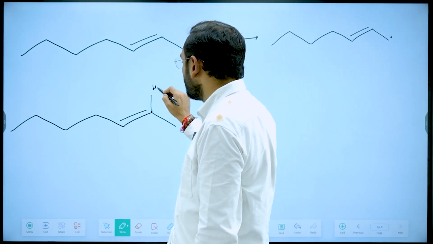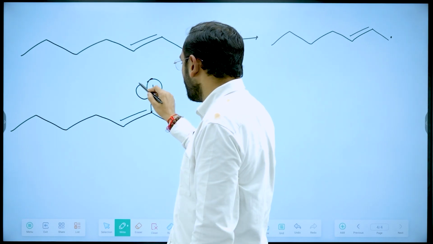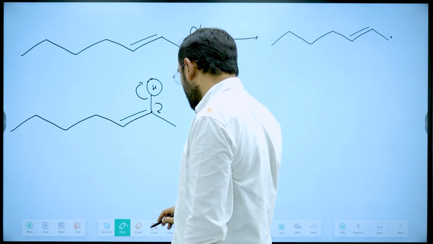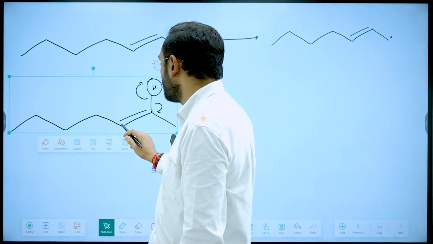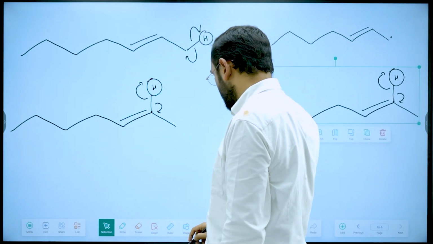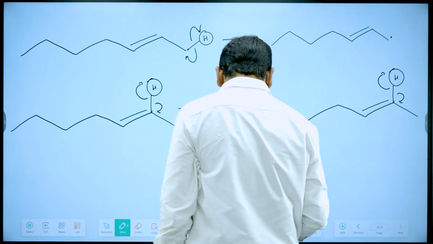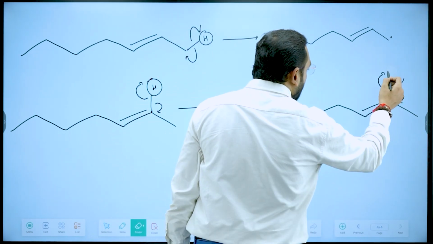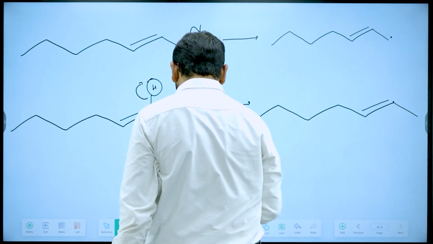This is a vinylic hydrogen. What will it produce? It will again break in a homolytic manner. After breakage of this bond, a vinylic free radical will be produced.